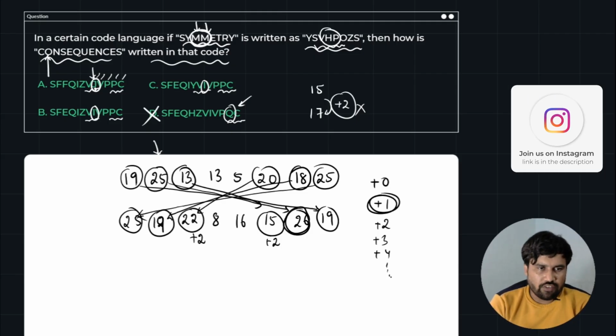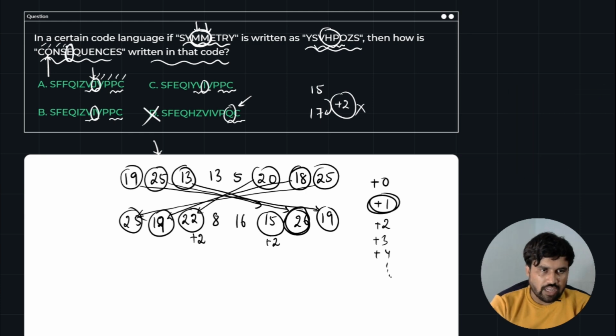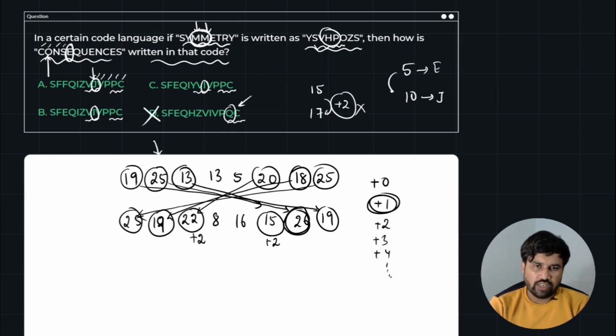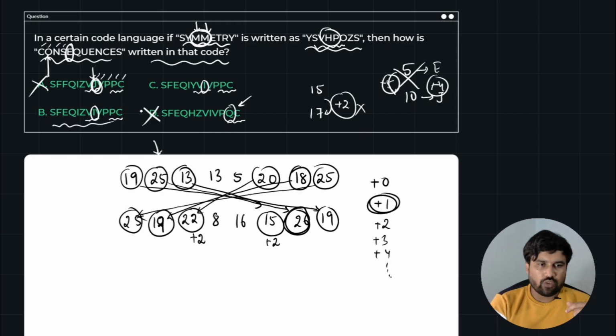So this is the fifth element. 1, 2, 3, 4, 5. So 5 becomes 10. Why? Because E is 5 and J is 10. So it is increased by +5. It is wrong, because the fifth element needs to increase by +4. So option A also got eliminated, and we are left with only 2 options.